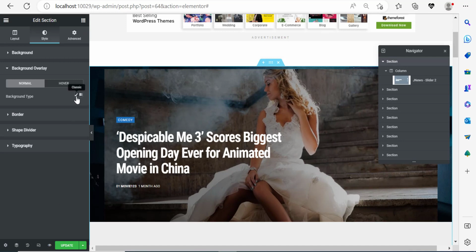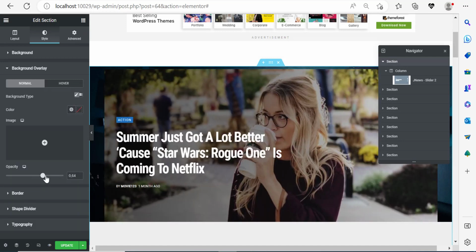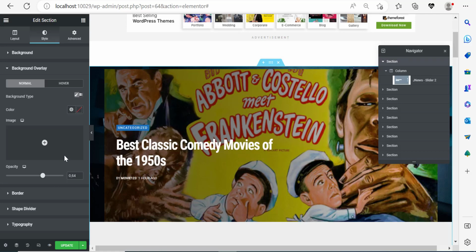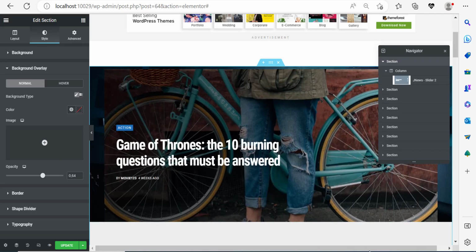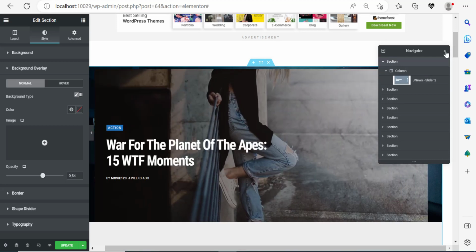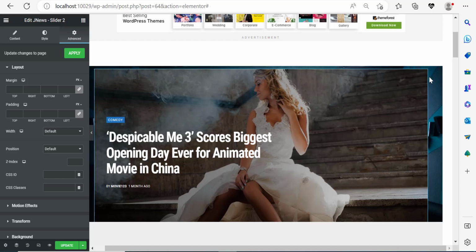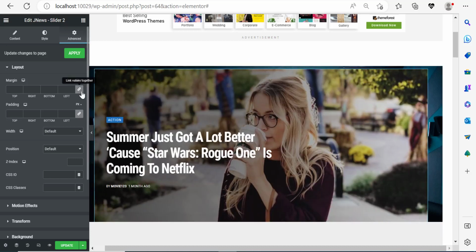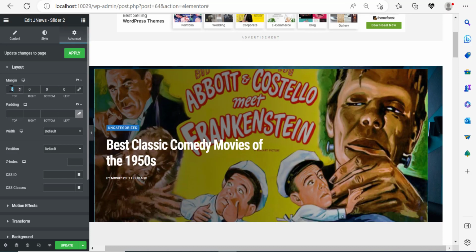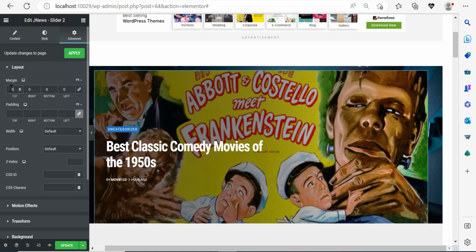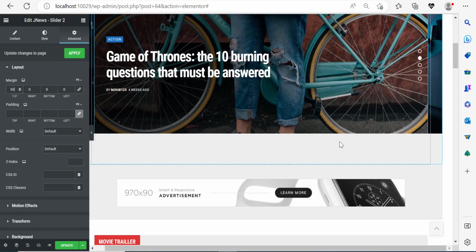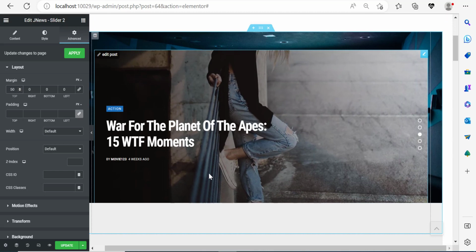I'm going to go to background overlay over here, background type, click, add more opacity, and make sure that the color is black. Then I'm going to click on my element here because I see that we didn't quite add a good distance. So I'm going to go here to unlink values, and add a margin of 50. I kind of like it like this. This is pretty cool.